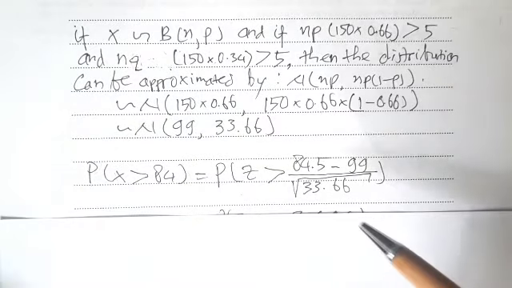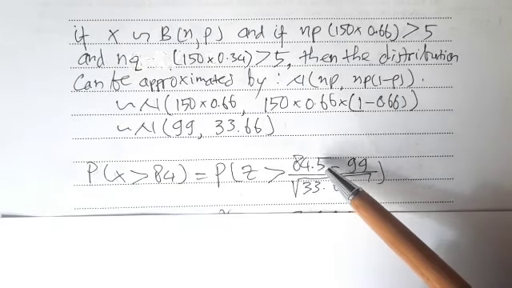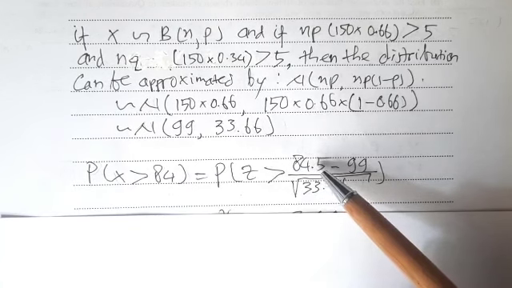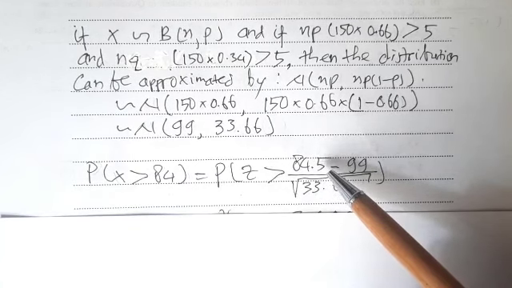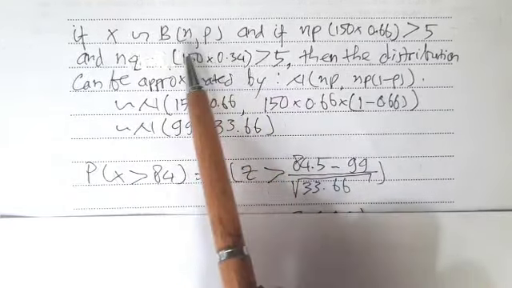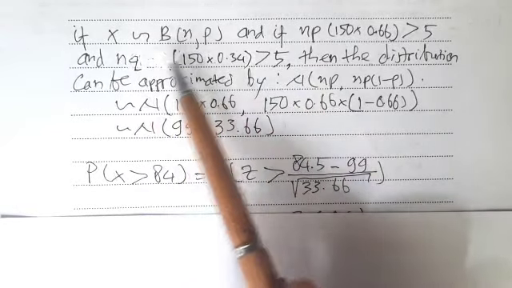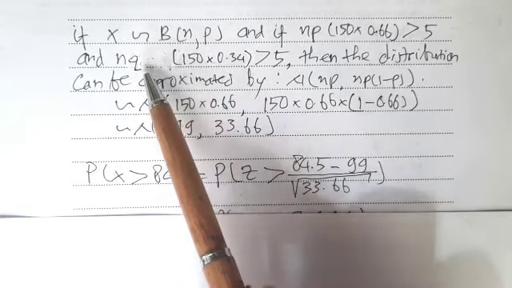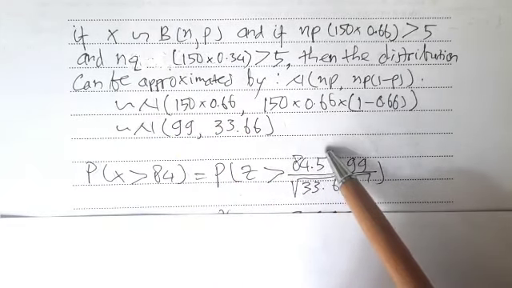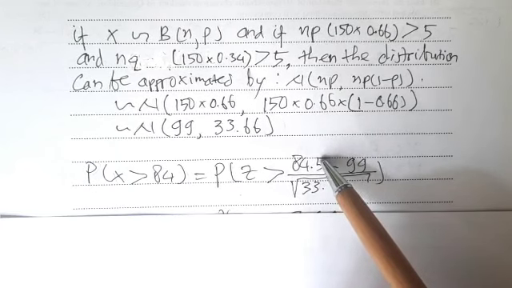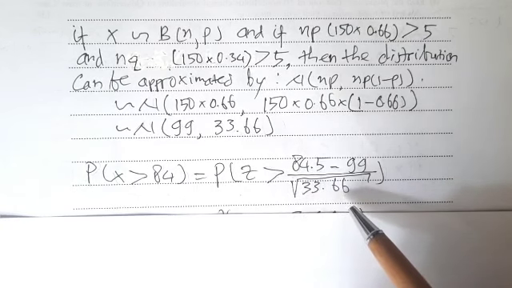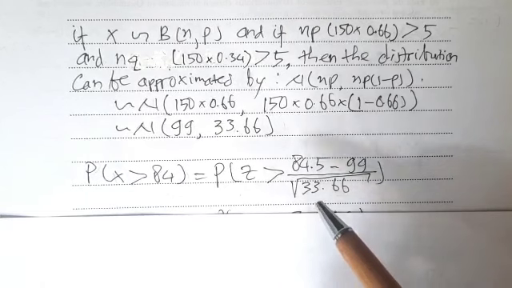Now you see here that there is an extra 0.5. The extra 0.5 here is the continuity correction, because we change from a discrete distribution. Actually the binomial is discrete, which we approximate by using the normal distribution. The normal distribution is continuous. That is why there is an extra 0.5 here, and it is needed in order to make the approximation as accurate as possible.